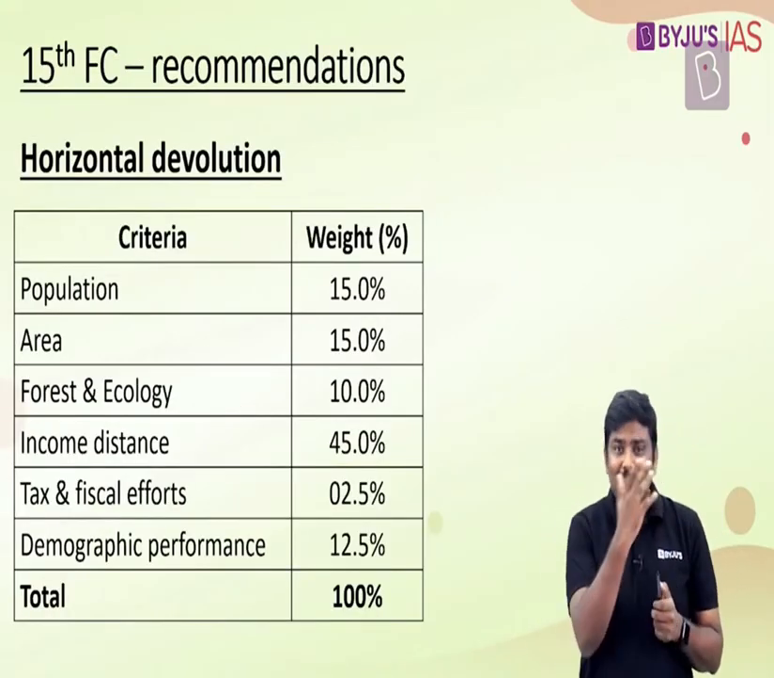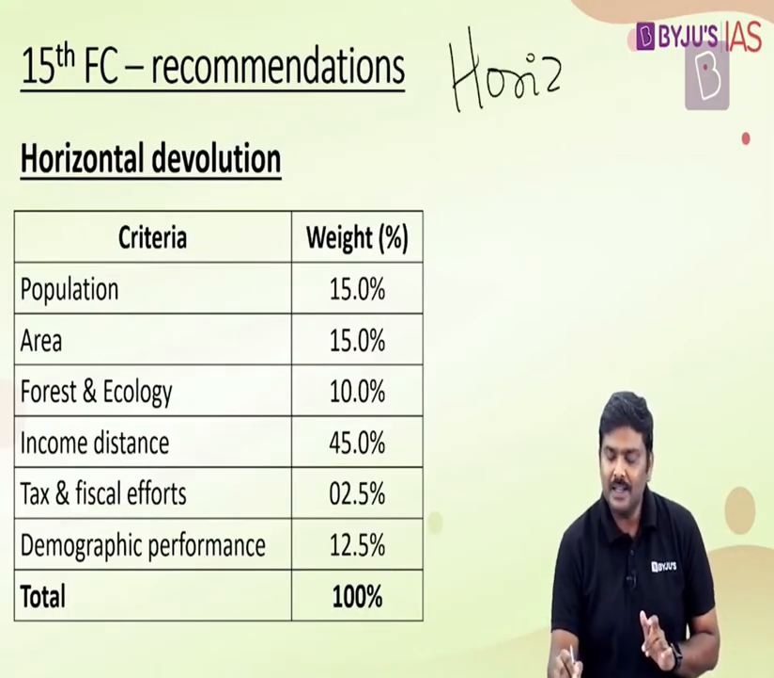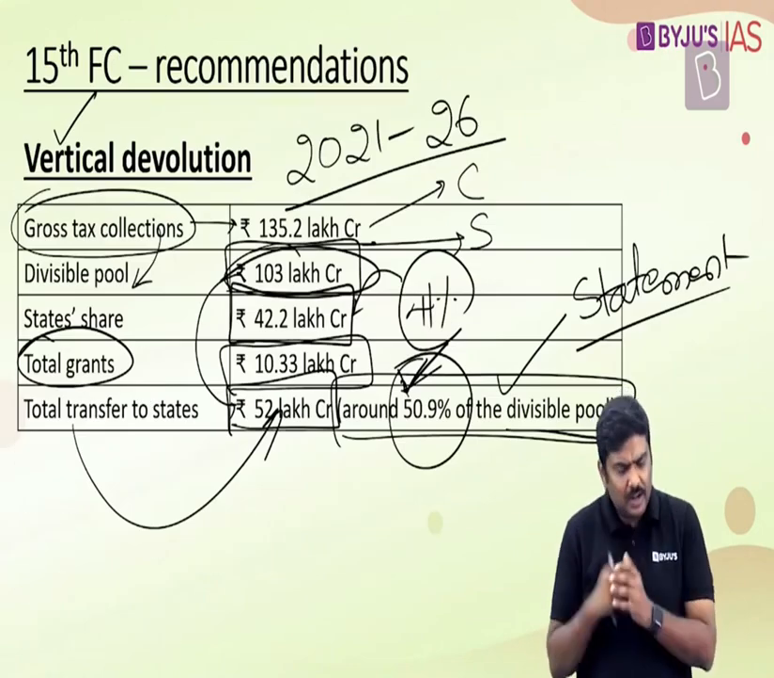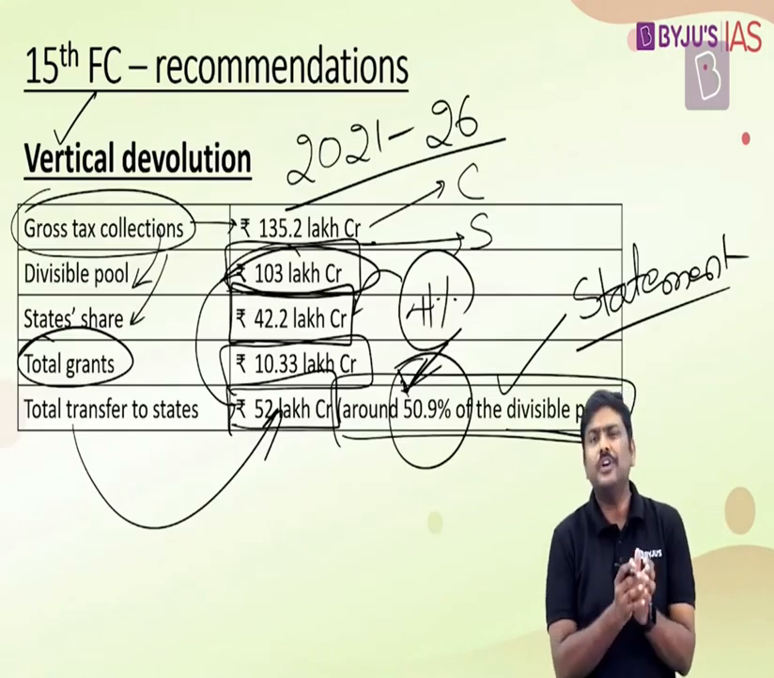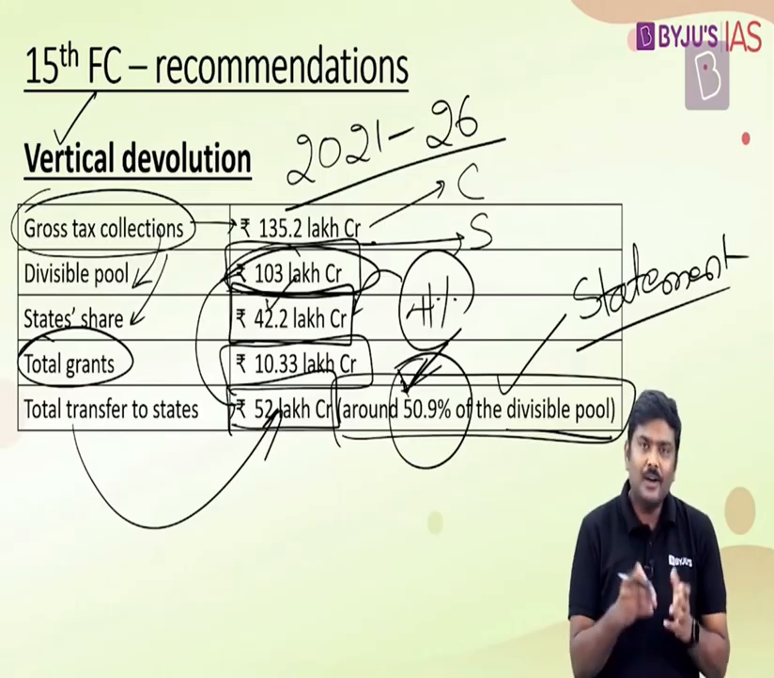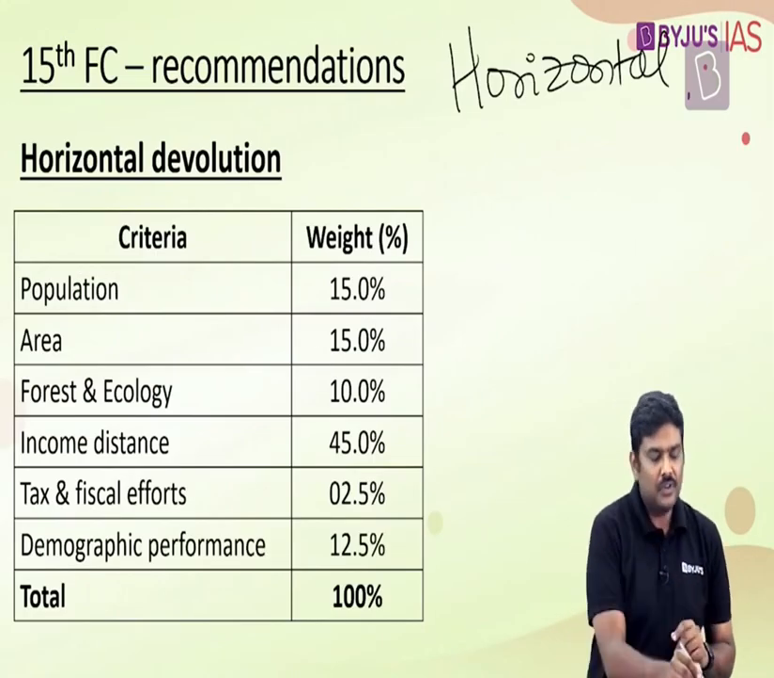Now once we have taken care of the vertical devolution formula, what about the horizontal devolution formula? Yes, just now we have come to an agreement that from 103 lakh crore rupees, the states will receive how much? 42 lakh crore rupees from the divisible pool. Now, how will this particular 42 lakh crore rupees be distributed amongst the states? That forms the crux of the horizontal devolution formula.